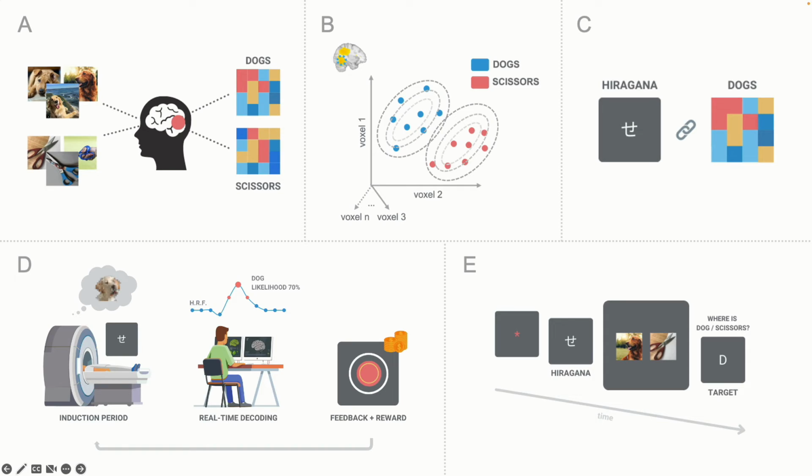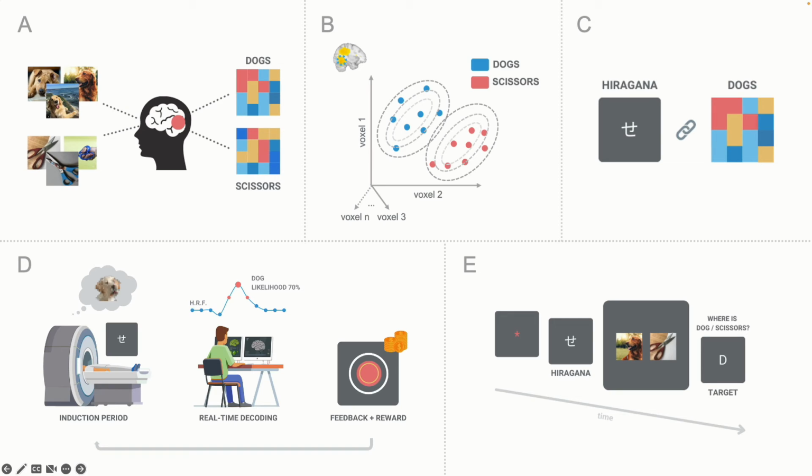Lastly, we test the neurofeedback training impact in a behavioral evaluation. Participants perform a visual search task. In this task, 2 pictures, one from each category, were precued by the incepted or by a control hiragana never presented before. Then, a letter indicating the target category appears and participants have to indicate where the matching picture was present, whether it was on the left or on the right.